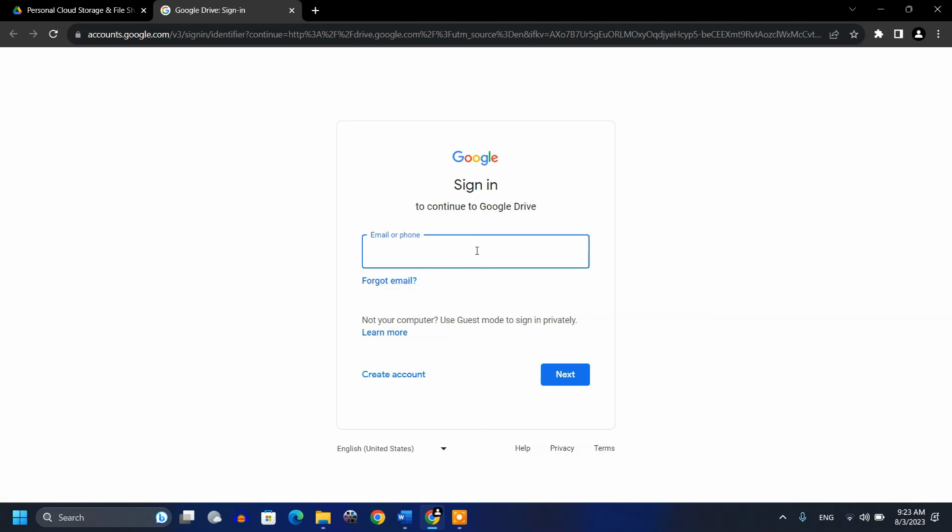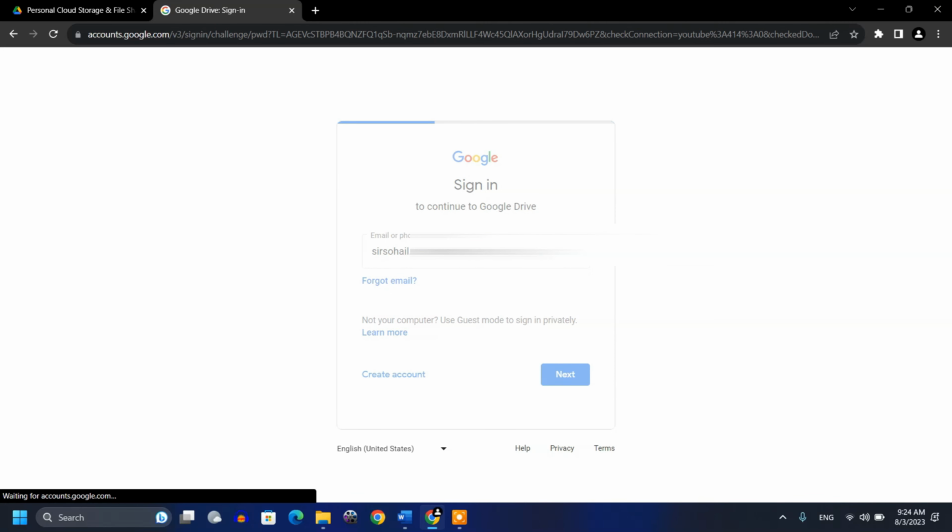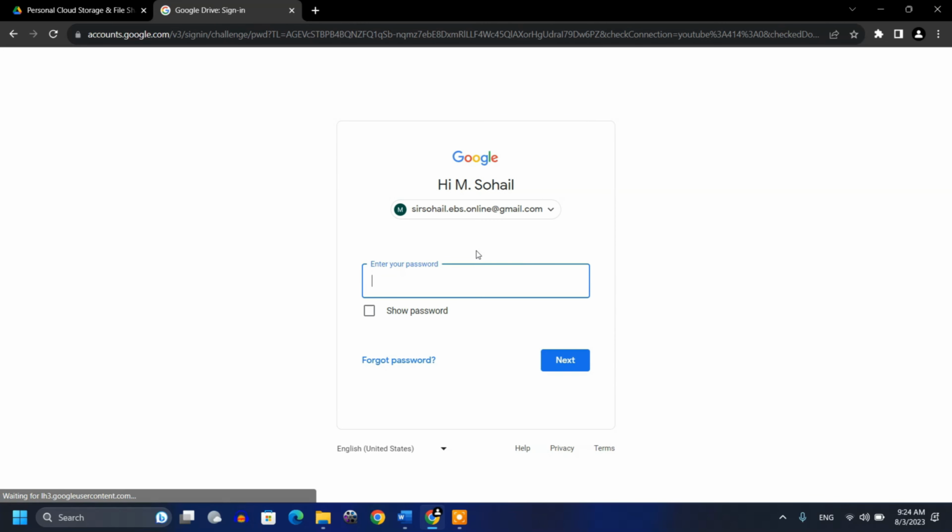So just sign in and then you need to write your email address. When you are using Google Drive, you should have your active Gmail for signing in. So I am just signing in with my Gmail. Then you need to write the password.